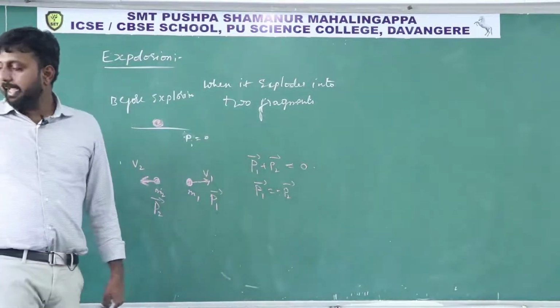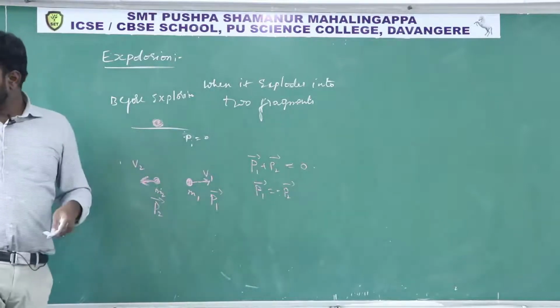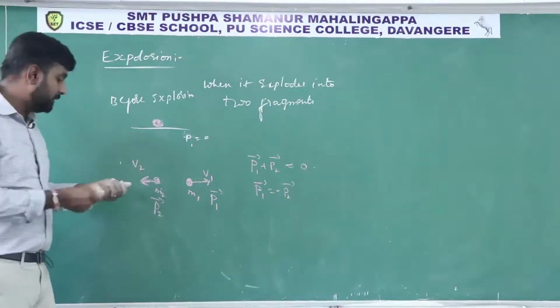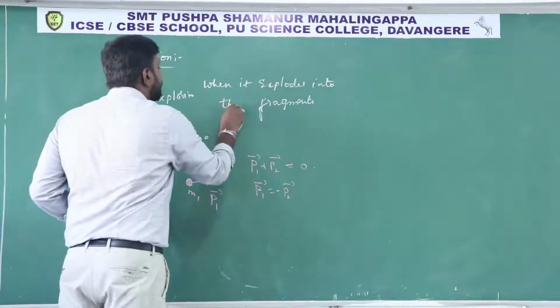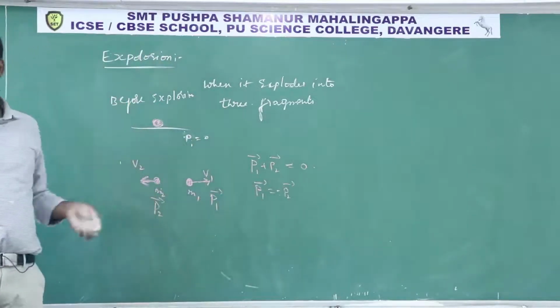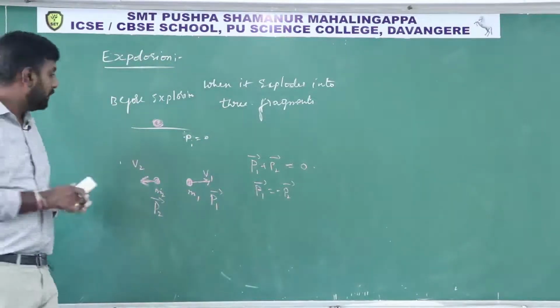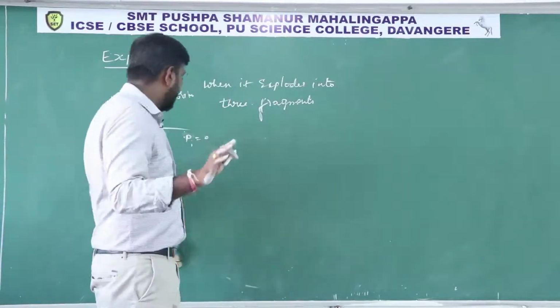So that is the case of two fragments. If it is exploding into three fragments, how will the fragments fly off and how do they have to move? These are important for competitive exams.